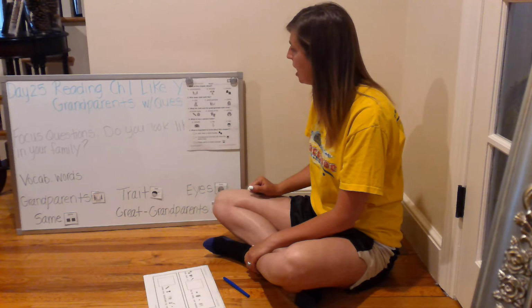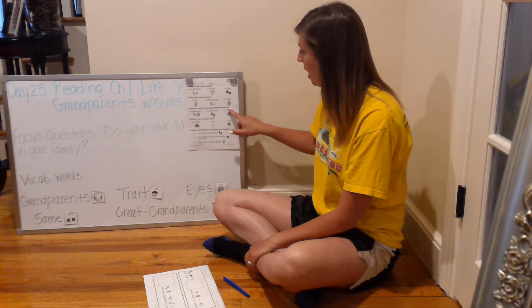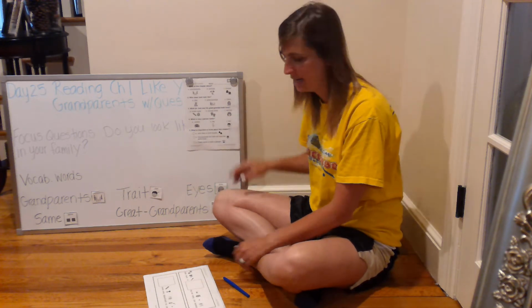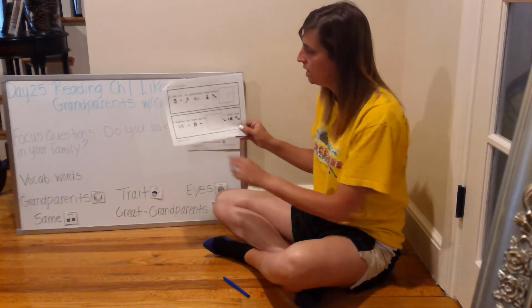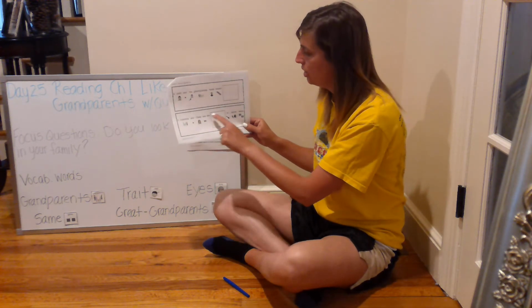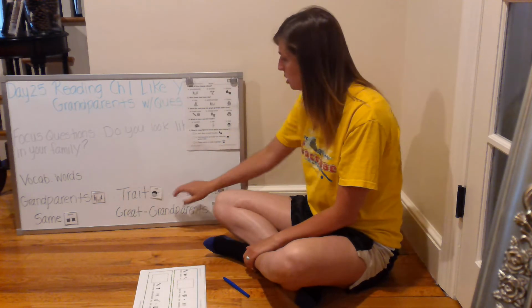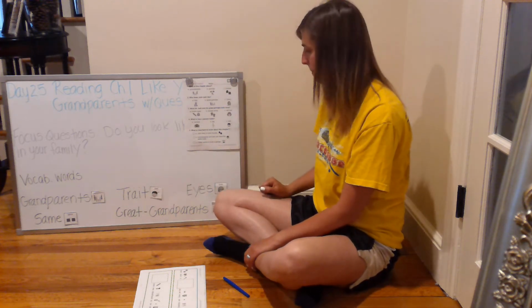Question number 3 on the multiple choice. What do Josh and his great-grandpa both have? Brown eyes, orange shirts, or red hair? Number 3 on the fill-in. Grandma and Claire are the blank in some ways. Grandparents, trait, eyes, same, or great-grandparents.